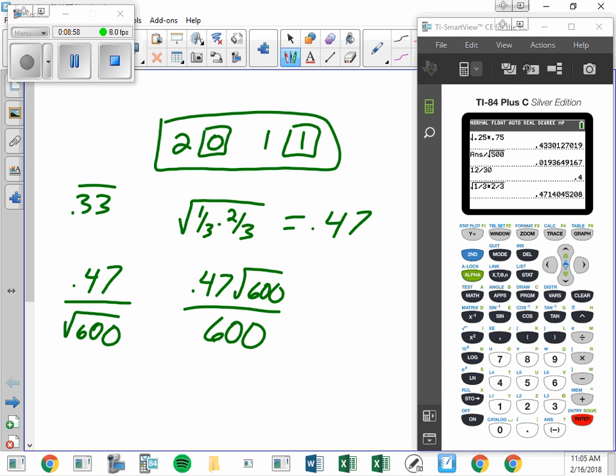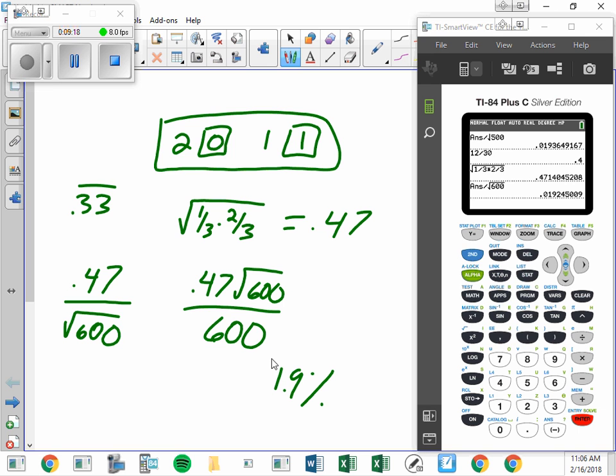Okay, so I take 0.47 and I divide it by the square root of 600, and I get 1.9%.